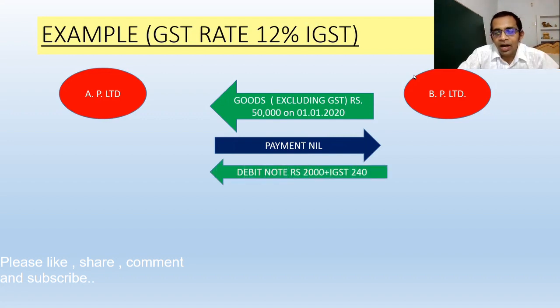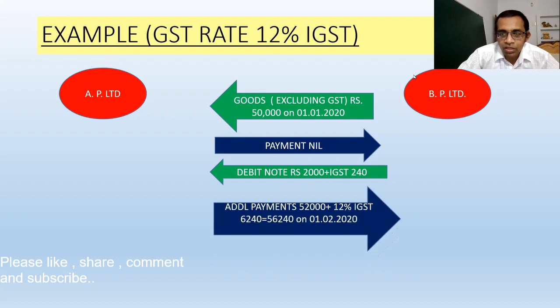Now, after some period has passed and the buyer still doesn't pay anything, B Private Limited, which is the seller, issues a debit note of rupees 2,000 and adds rupees 240 as IGST on it. So you can see that the 50,000 excluding GST was already payable by A Private Limited. Further, B Private Limited raised a debit note of rupees 2,000 plus 240.